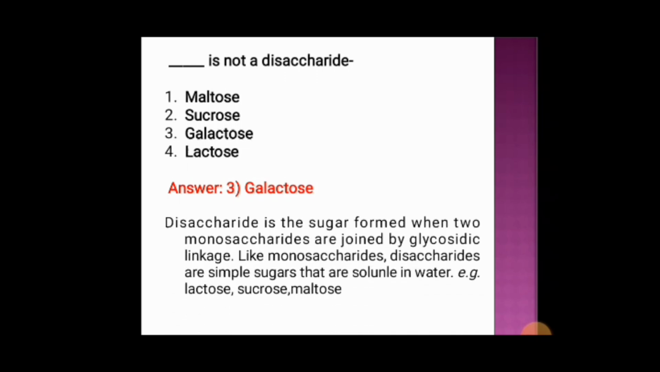A disaccharide is the sugar formed when two monosaccharides are joined by a glycosidic linkage. Like monosaccharides, some disaccharides are simple sugars that are soluble in water. For example, lactose, sucrose, and maltose. Lactose consists of glucose and galactose units. Maltose consists of 2 glucose units, and sucrose consists of 1 glucose and 1 fructose unit.